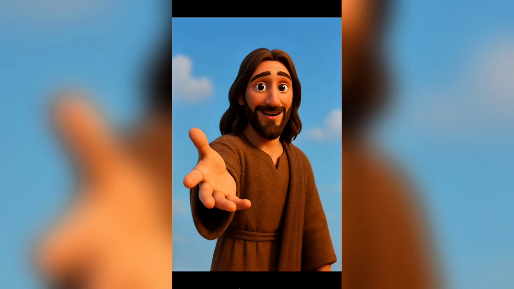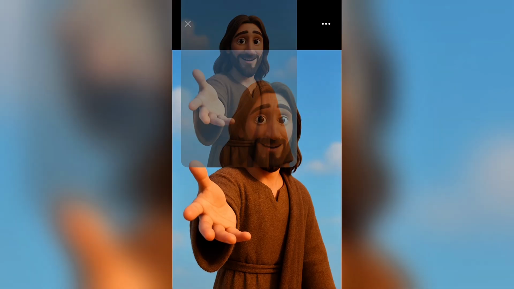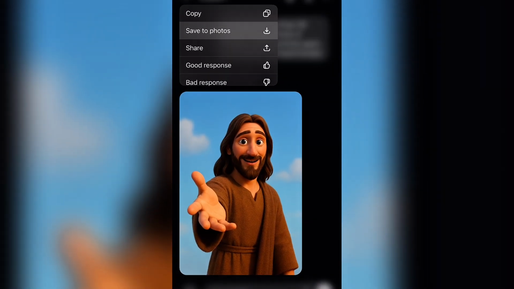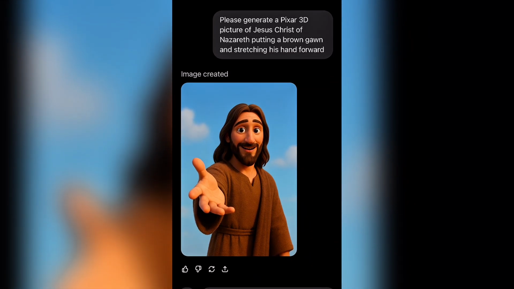So I think our picture is almost ready, guys. Let's just give it a little time. It just takes a few minutes and then your picture is ready. Okay, so guys, this is it. This is just the prompt so you guys can see. You just go ahead and click on save, and then you save your picture to your photos. I already created an image that I want to use for the next step, but I just want to show you guys what I did so that you can see it and understand this step.